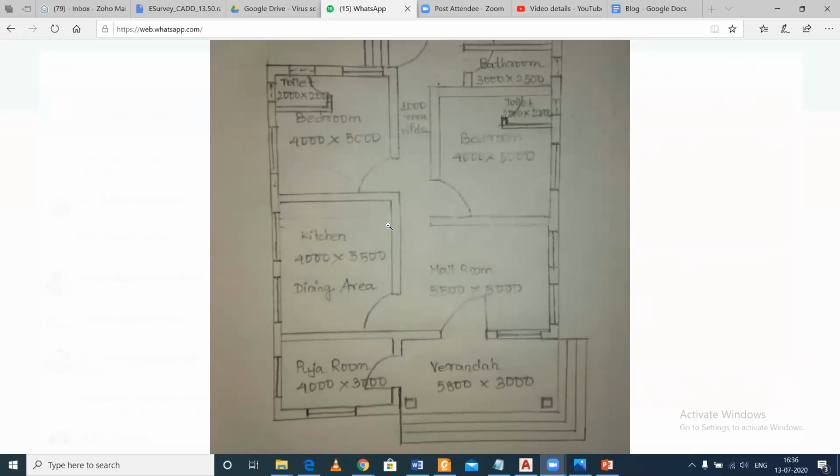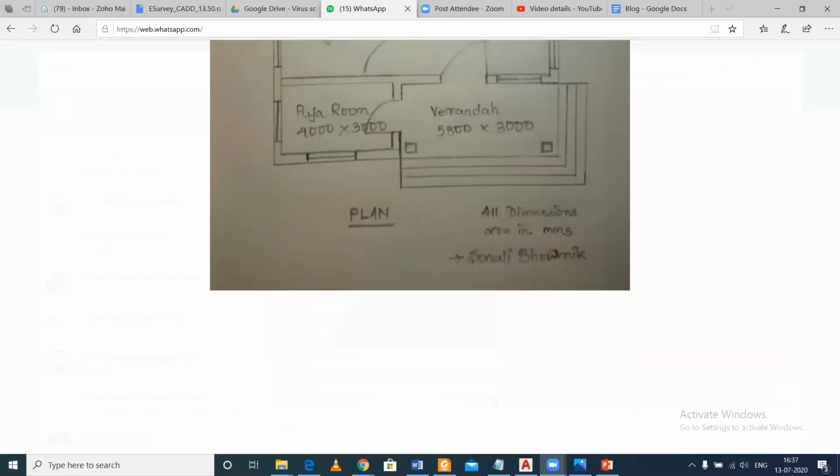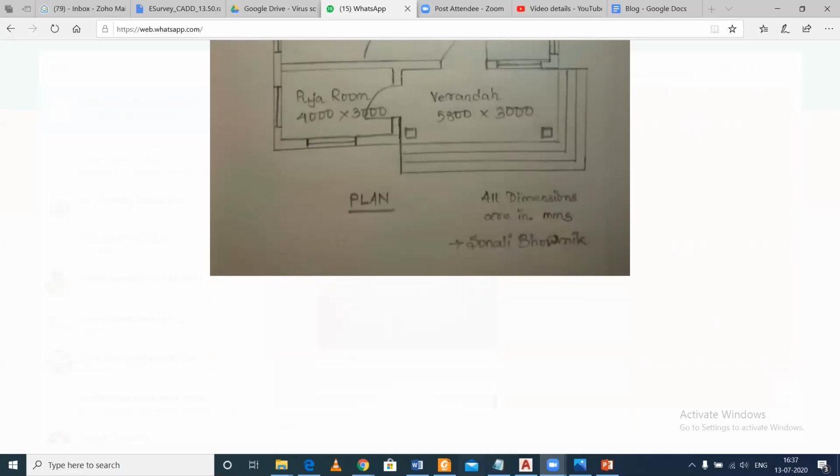So the lintel beams you can ignore, but for doors and windows, if you have them, you can deduct that. Then you just have to deduct the size, and then the number of bricks will come, and before that the area will come. Let's show you how to deduct the spacings of your doors and windows, but just understand the concept first. So basically, again we have a 4 meter wall.